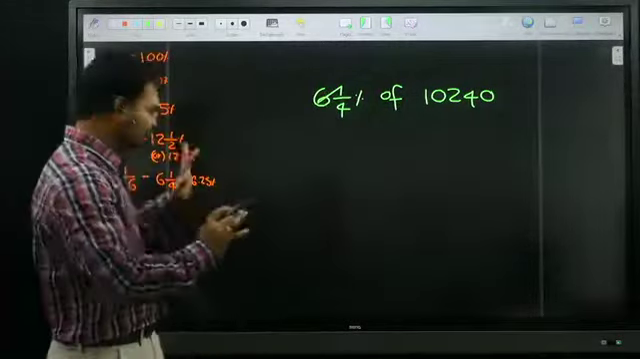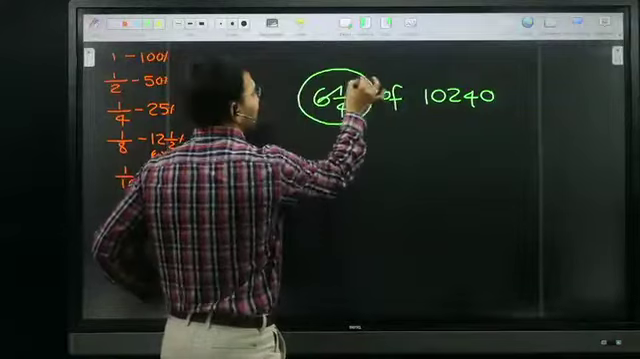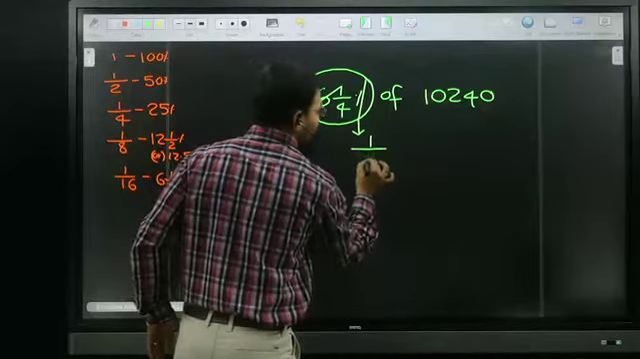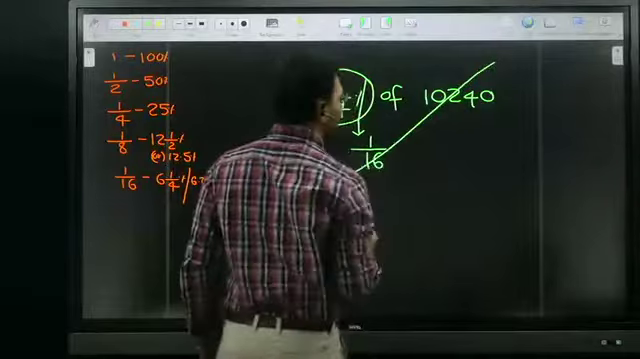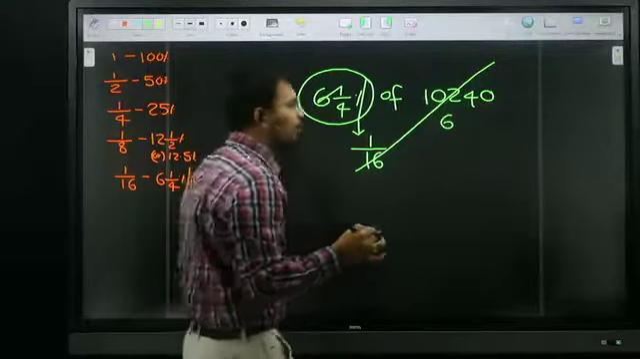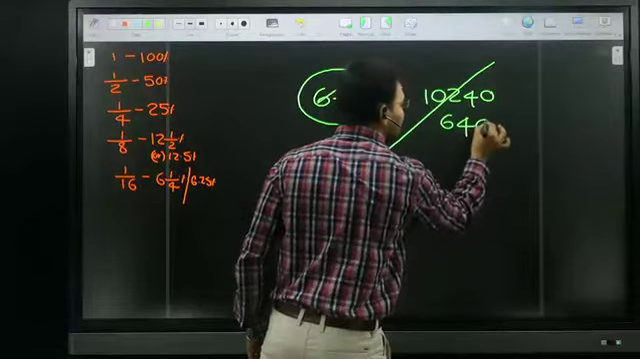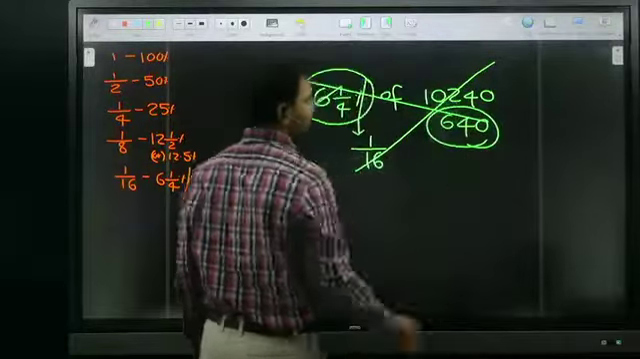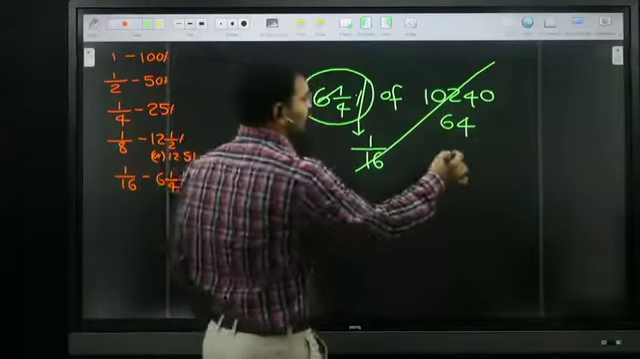Definitely. But if we know the fraction table, we know very well that 6 1 by 4 percentage is 1 by 16 fraction. Cancel with the 16 directly: 16 6s are 96, remainder 6, bring down 4, 64. 16 4s are 64, then 0. Your answer is 640.